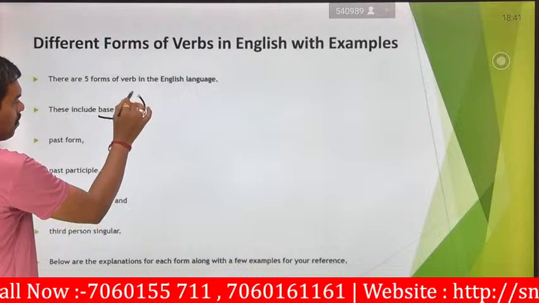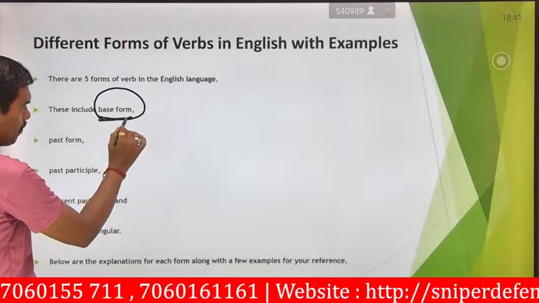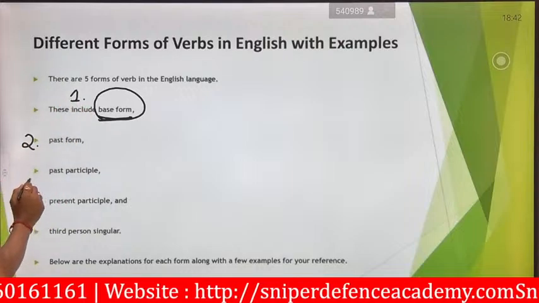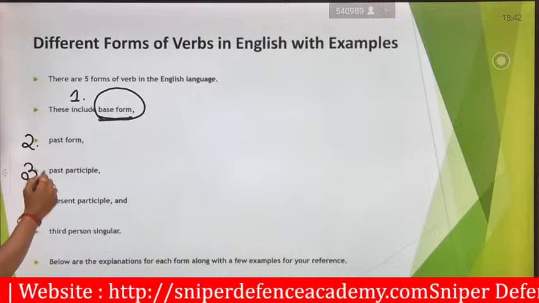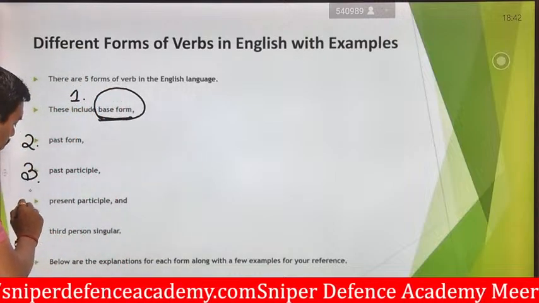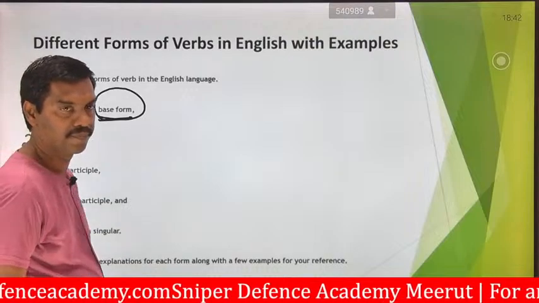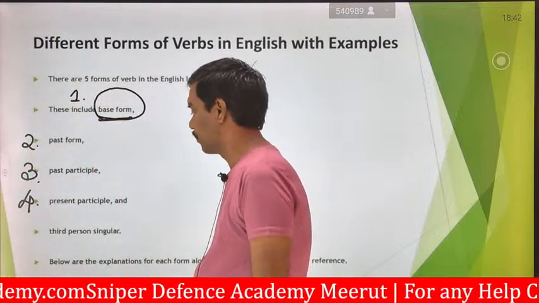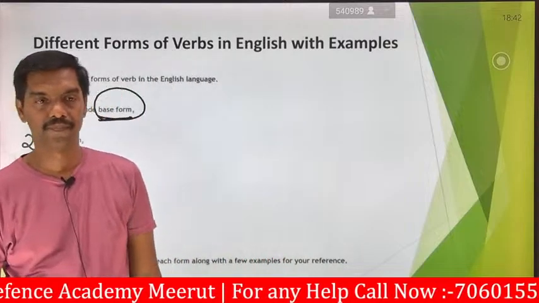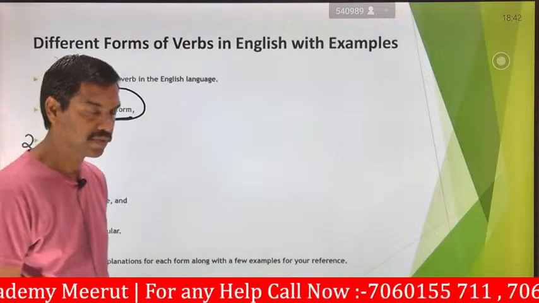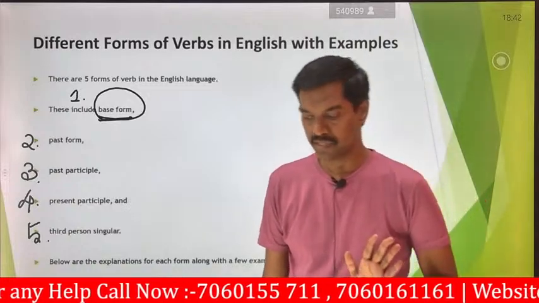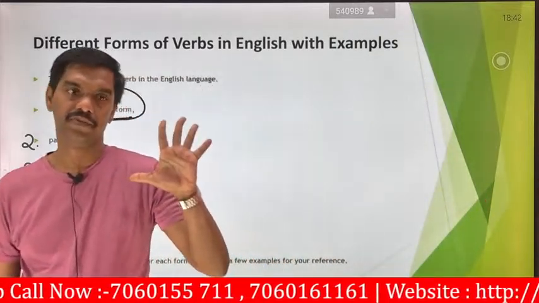The first one is the base form. The second one is the past form. The third one is the past participle form. The fourth one is the present participle form. And the fifth one is the third person singular form. These are the forms of verbs available in English, so totally there are 5 forms of verbs.